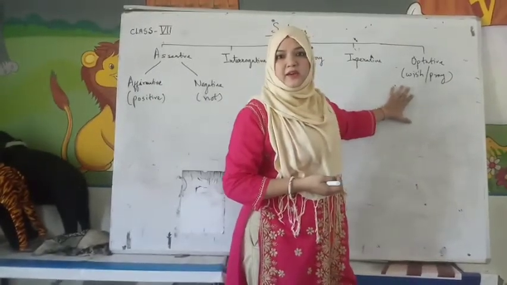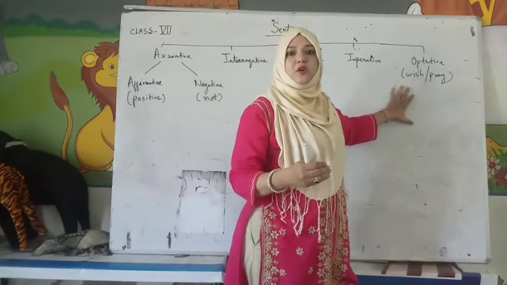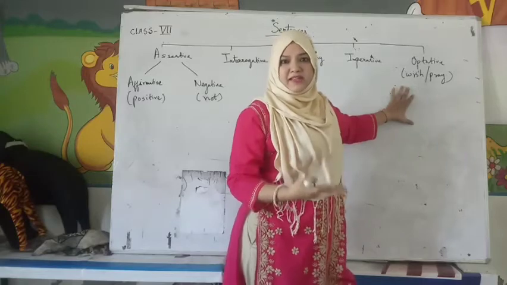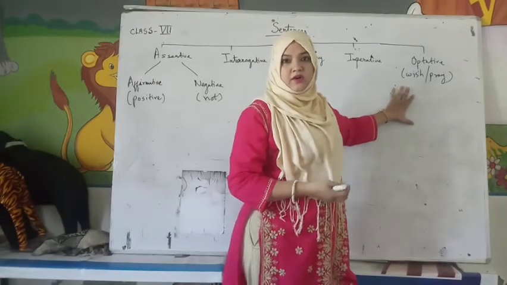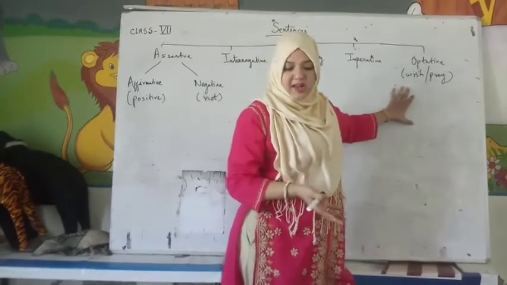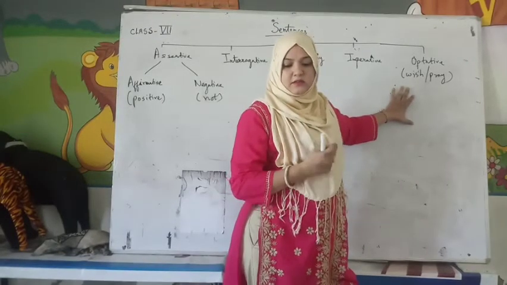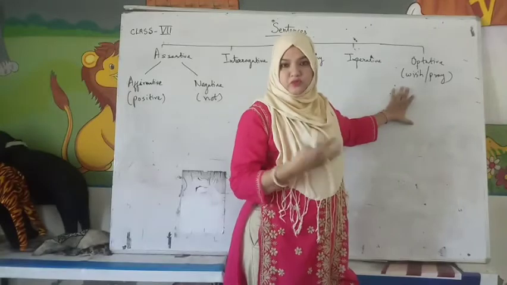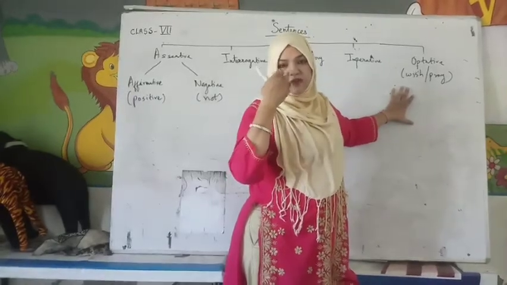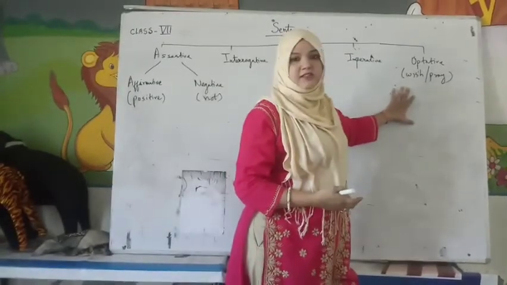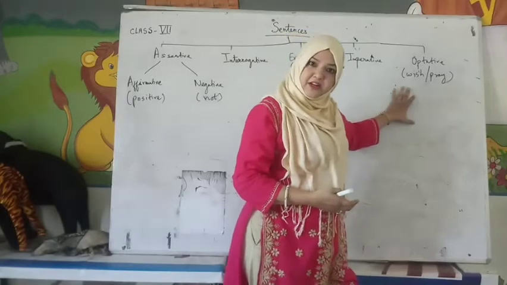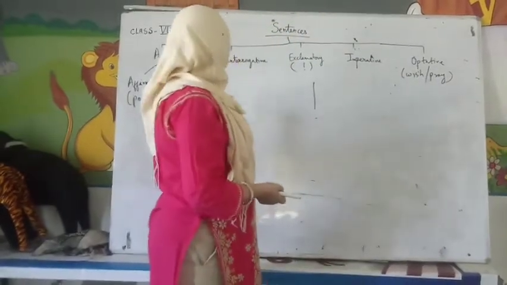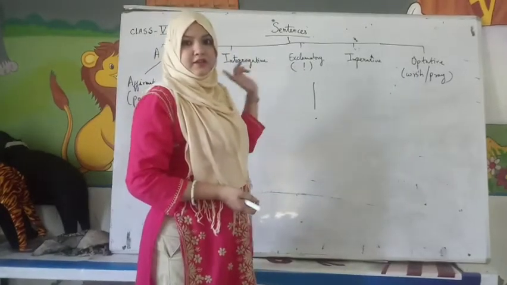Okay, and what is last? Optative, where it shows wish or prayer, like "May God bless you," or "May you have a long life." It is a prayer, a wish for you, when someone is blessing you. So that is optative. Everybody understood? I hope you all understood all the types of sentences.